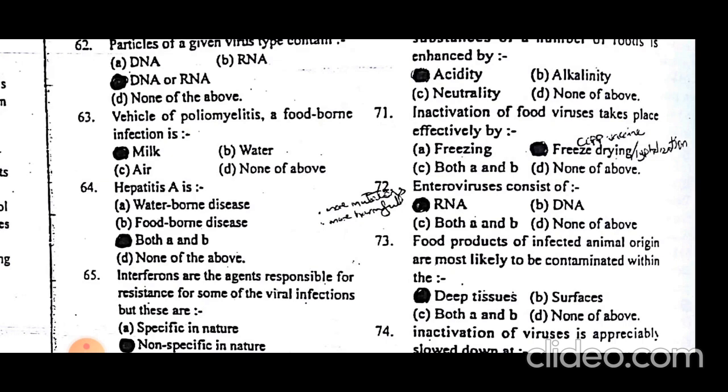Enteroviruses consist of RNA. The viruses that infect the gastrointestinal tract are RNA viruses. The common RNA viruses of veterinary importance that cause many diseases, as I remember, are the orthomyxoviridae and paramyxoviridae.